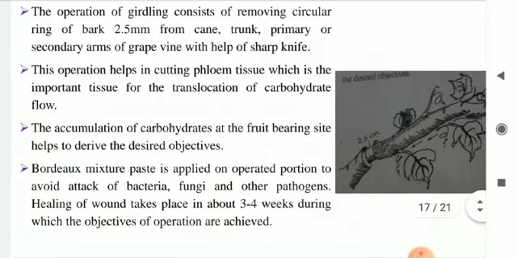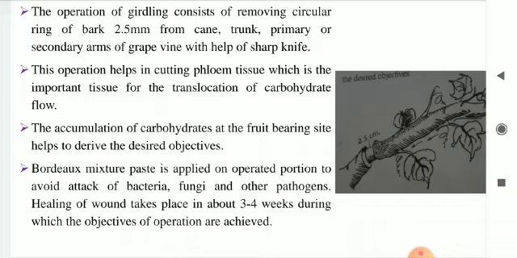Now, Bordeaux mixture paste is to be applied on the operated portion to avoid the attack of bacteria, fungi and other pathogens. Healing of wound takes place in about 3 to 4 weeks, during which the objectives of operations are achieved. That means, after the girdling operation is completed, Bordeaux paste is to be applied on the operated portion to avoid the attack of bacteria, fungi and other pathogens.